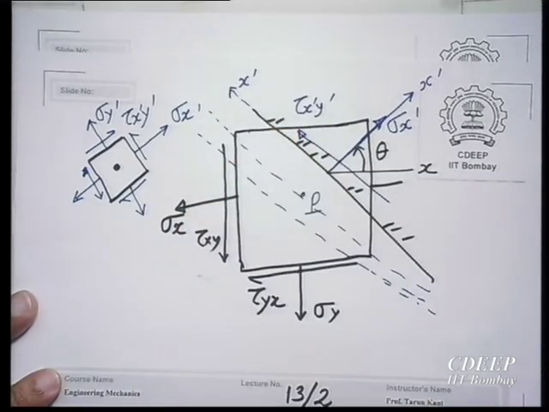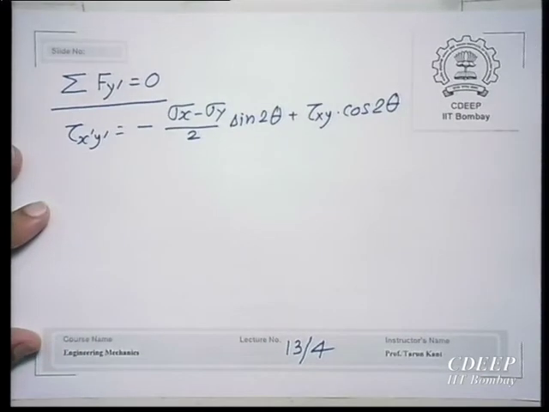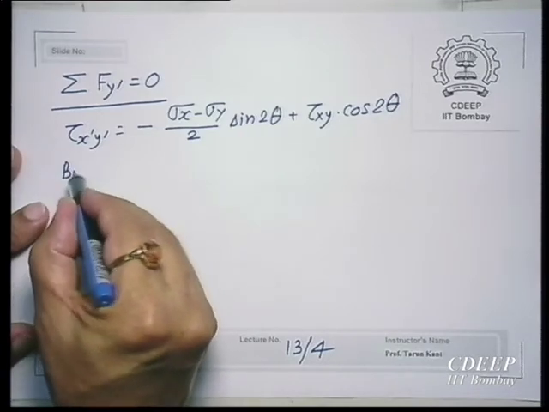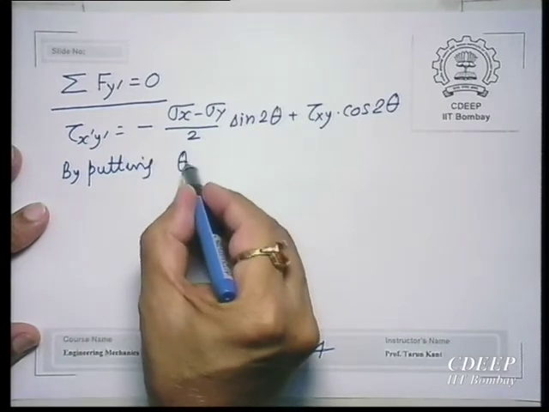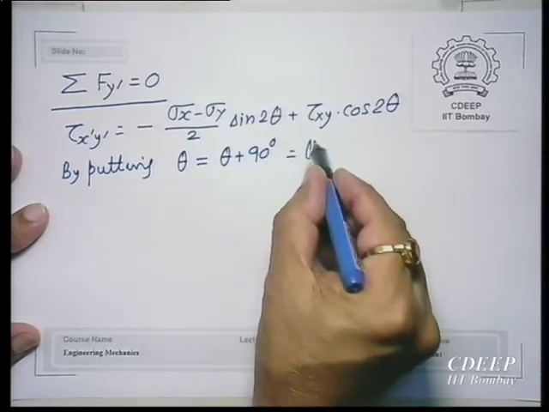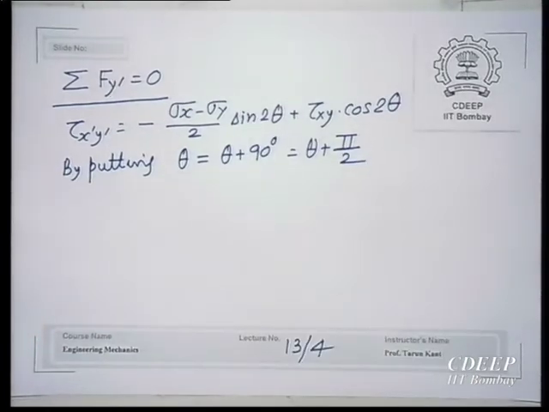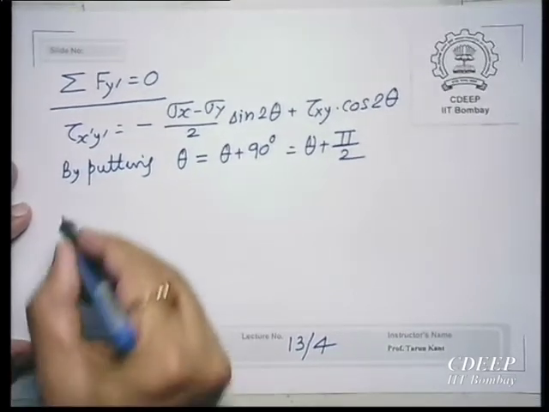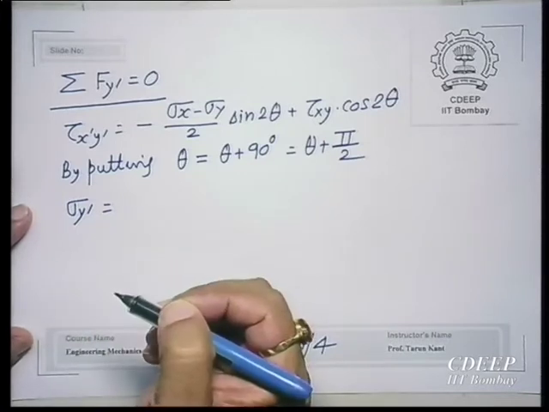So, you can also find out by putting theta equal to theta plus 90, pi by 2, you will get sigma y dash.